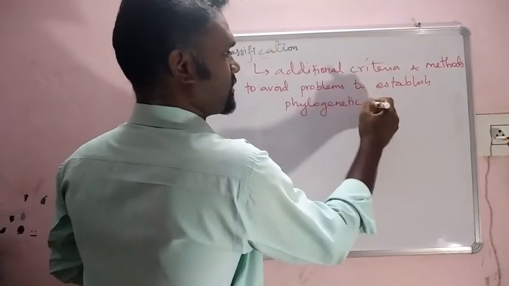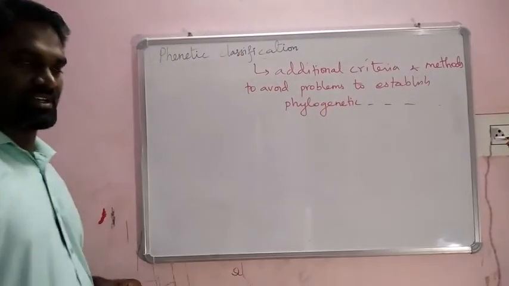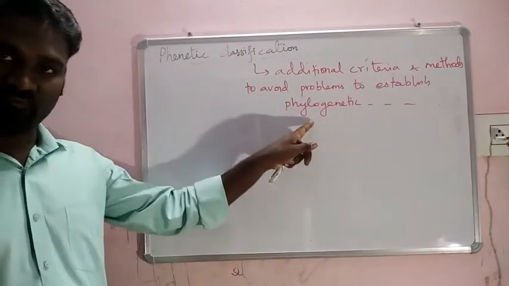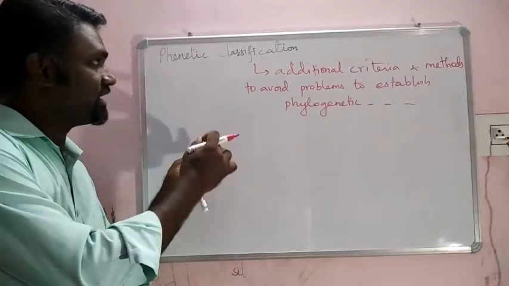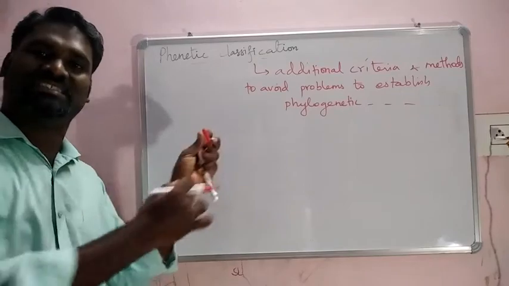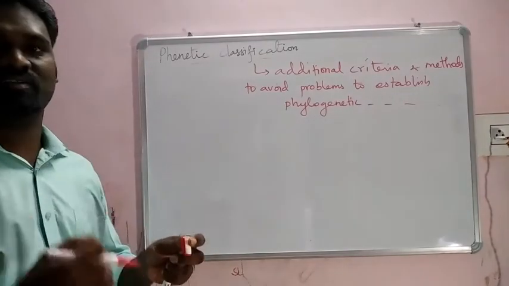Guys, understood? Phylogenetic system of classification, right? It means the phylogenetic system of classification is the standard one, but phonetic classification still supports the phylogenetic system of classification.